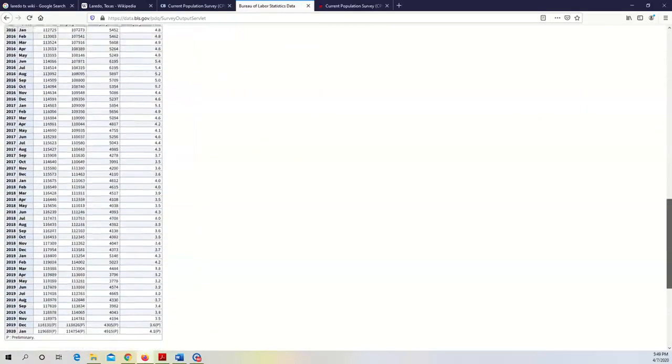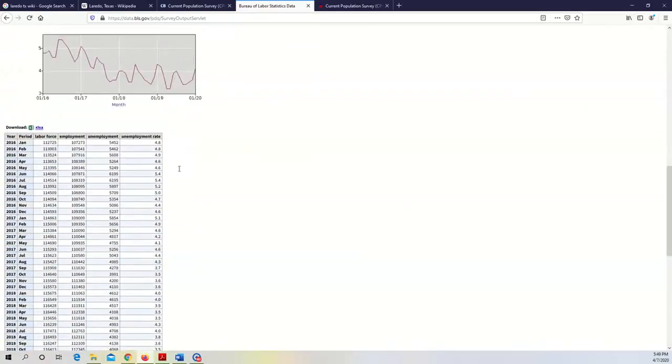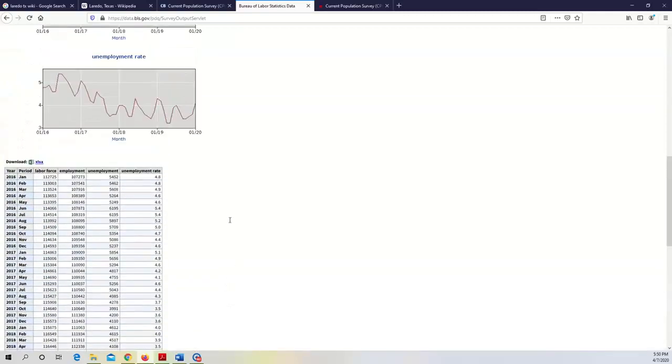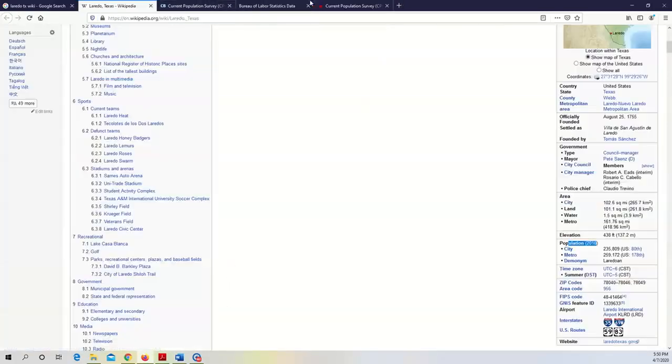Okay. From this spreadsheet of data, we have year, month. Notice labor force here, so this column, labor force. In November 2019, how many people are in the labor force? Roughly 118,000 people. Notice that the number of people in the labor force is smaller than the total population size in Laredo.